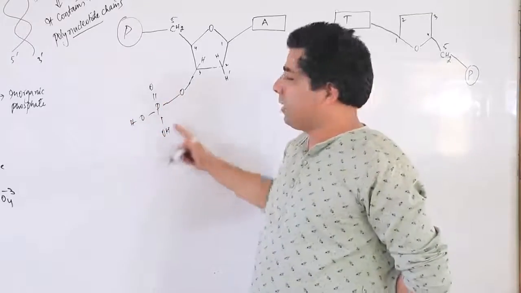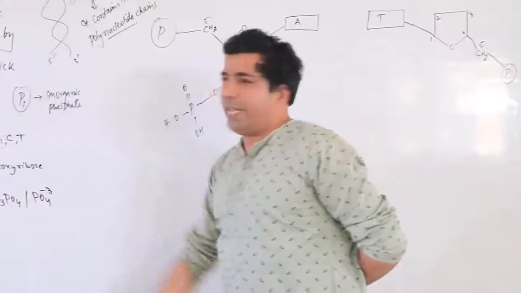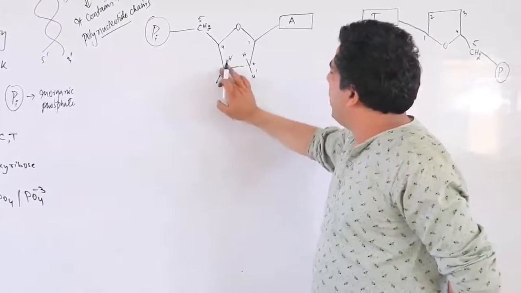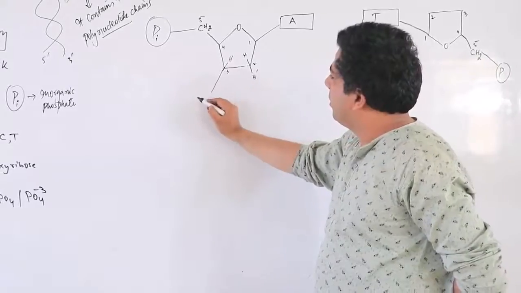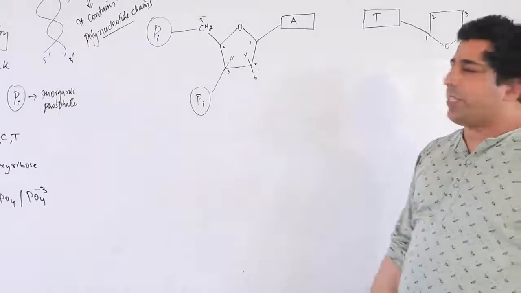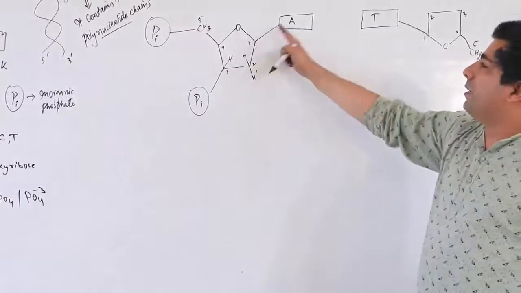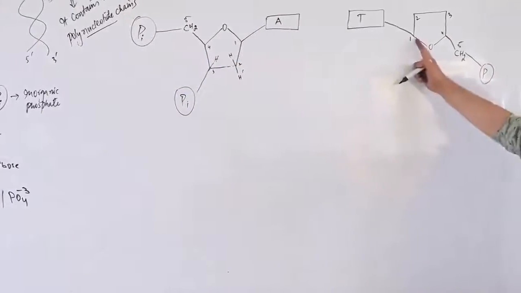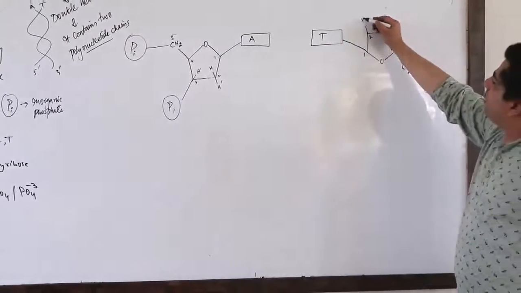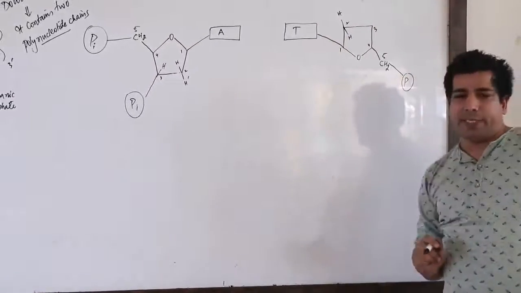But instead of this phosphoric acid, I can write down just P because I told you, or I can write down Pi. It's my choice. Let's write down Pi, inorganic phosphate. So here also I can mention Pi, inorganic phosphate. Pi. That means the inorganic phosphate is attached at the third carbon here and here at the fifth carbon. And the first carbon is attached to the nitrogenous base. In this sugar, the first carbon is attached to the nitrogenous base, which is thymine. And second carbon, everybody knows we have hydrogen and hydrogen here only. There is no OH group because it's a deoxyribose sugar, correct?